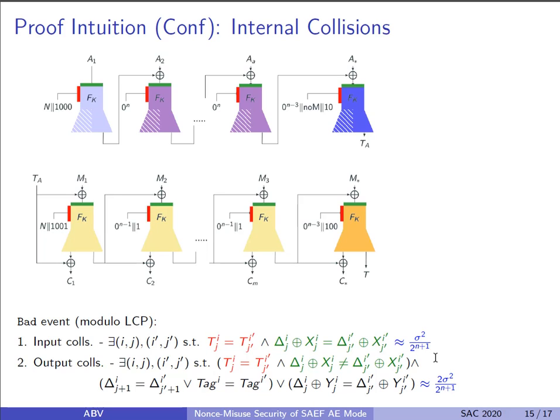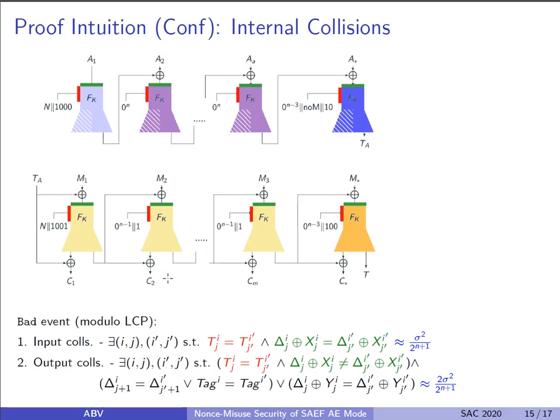The second bad event is output collisions, when the inputs are different with the same tweak, but their corresponding outputs in either of the fork outputs are the same. Unlike the authenticity case, these left output collisions are valid bad events now, because the encryption outputs are not generated the same in both worlds. In the ideal world, the encryption outputs are generated using an online permutation, which means such output collisions need to be taken care of separately.